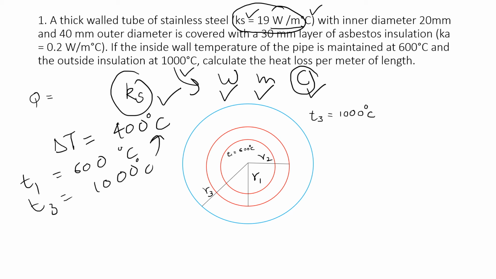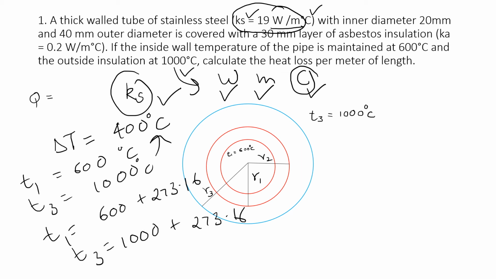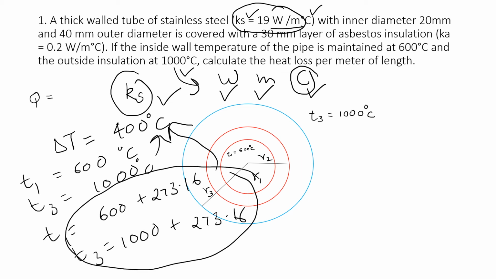If I convert both quantities to Kelvin, I'm adding a similar amount: in T1 I'm adding 273.16, and in T3 also 273.16. So if I subtract these two quantities, I will get 400 only. So you don't have to worry about the unit of delta T.